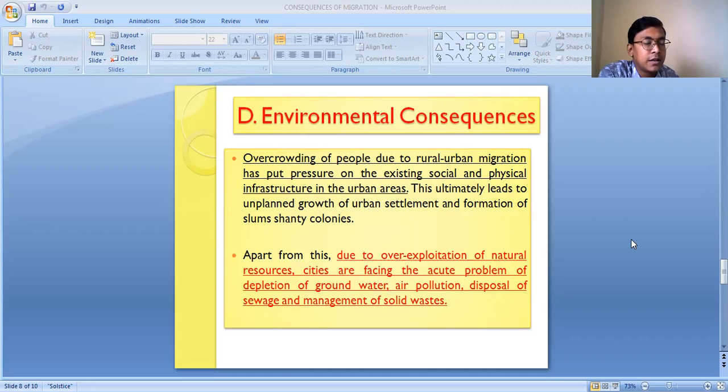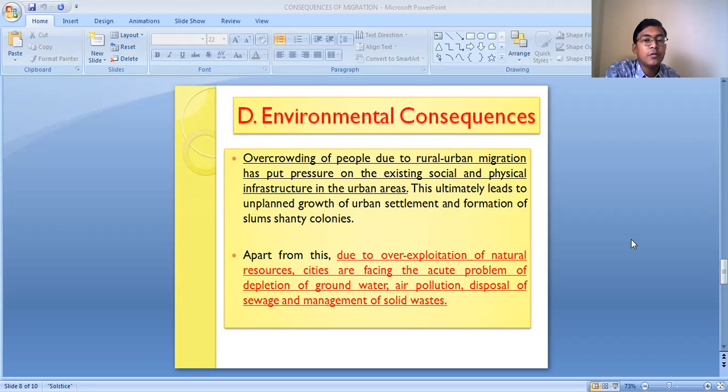Moreover, there will be more demand for housing facilities, and we know that housing costs are very high in the big cities. So the people migrating from the rural areas cannot afford it. They will be staying in slum-like structures and all, which may hamper their health conditions.